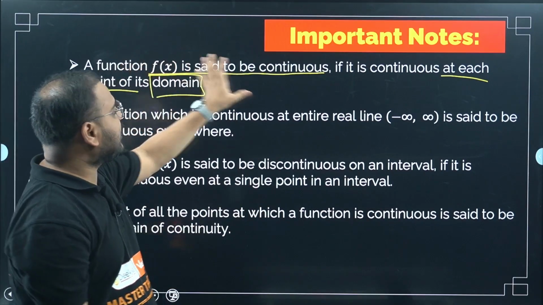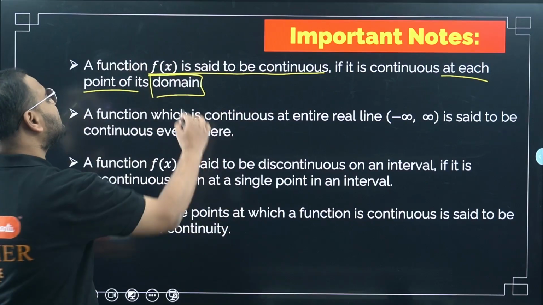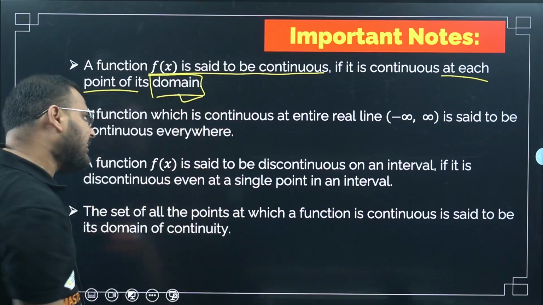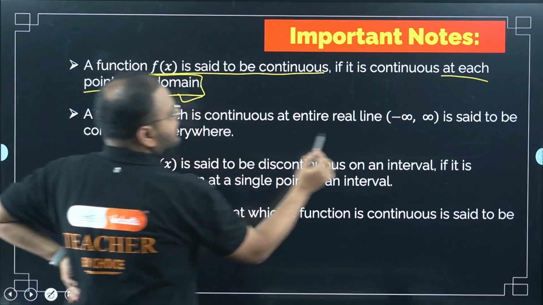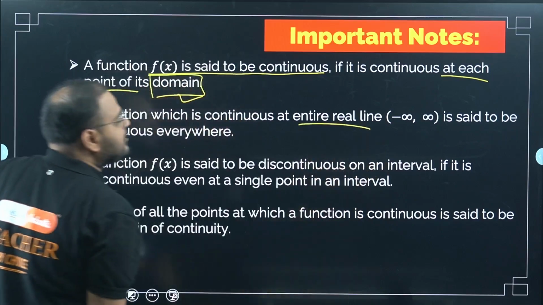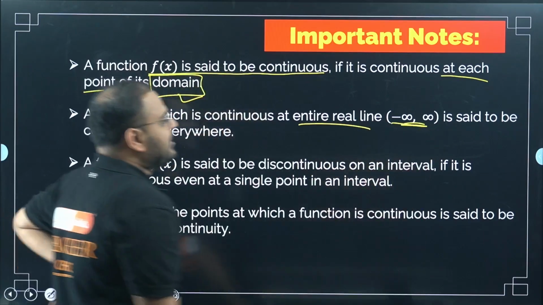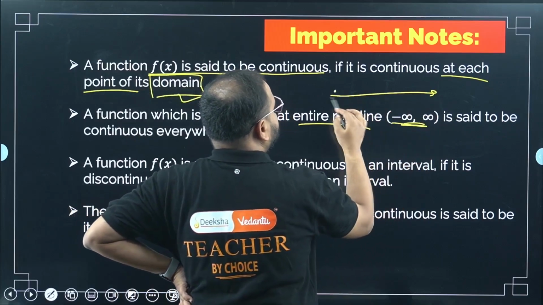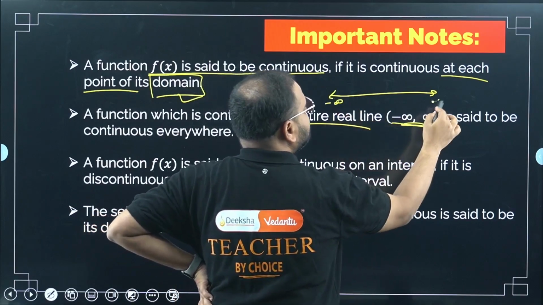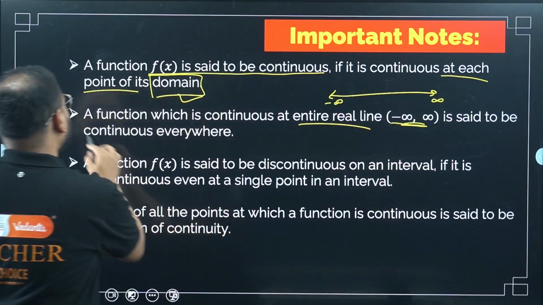So please check here. For function fx to be continuous, it should be continuous in its entire domain. A function which is continuous on the entire real line, minus infinity to plus infinity, for all real numbers, then I can say it is continuous everywhere.